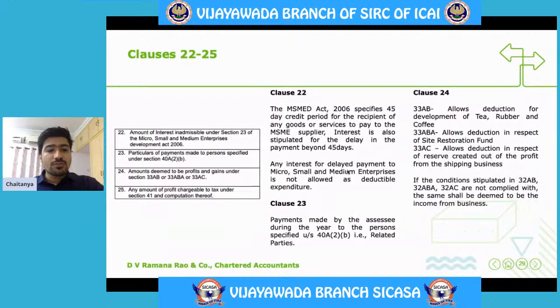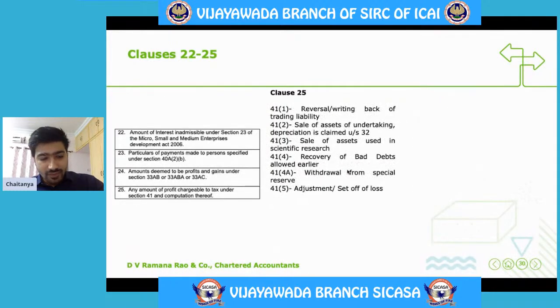Any amount of profit chargeable to tax under 41 and computed thereof. Here there are 5 to 6 subclauses in this 41. 41.1 talks about reversal or writing back of trading liability.